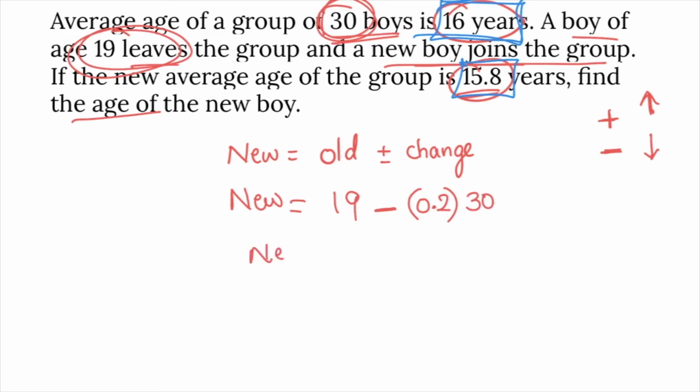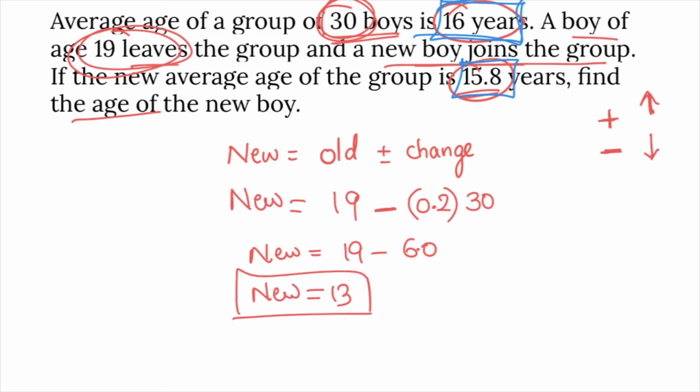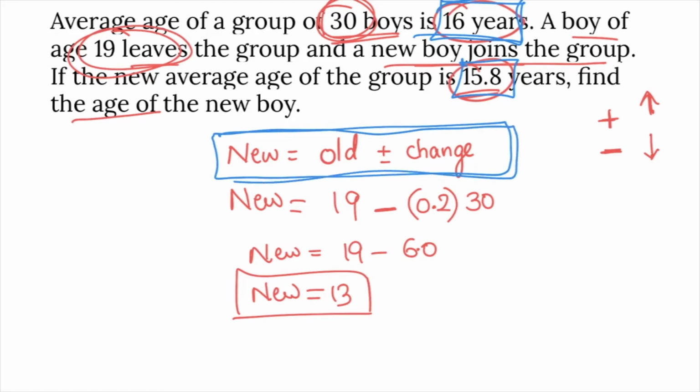So new value is equal to 19 minus 0.2 into 30, that is 6. 19 minus 6 is 13. Age of new boy is 13 years. See, whenever replacement is done, one left and one joined, new value is equal to old value plus or minus changes. If average increases, we use plus. If average decreases, we use minus. So decreased by 0.2, for 30 persons, 6. Answer is 13 years. Let us solve few more problems using the same condition.